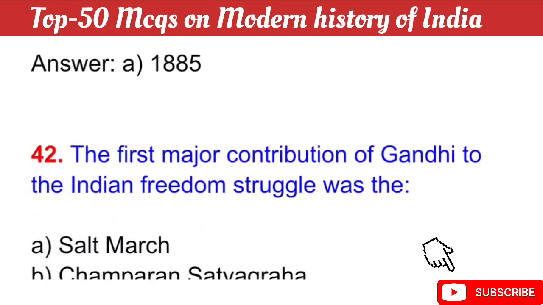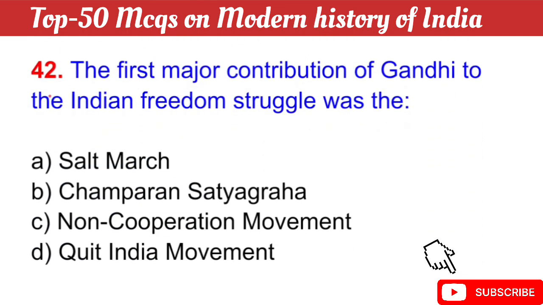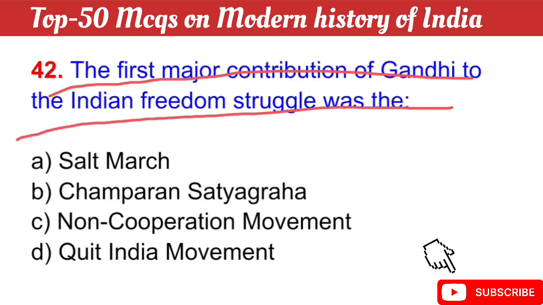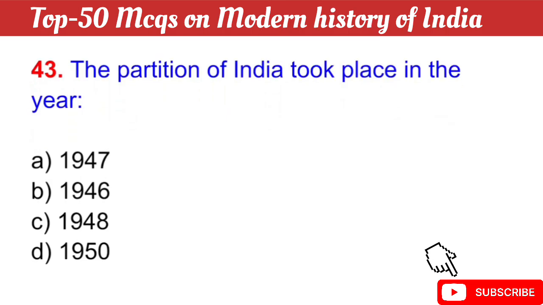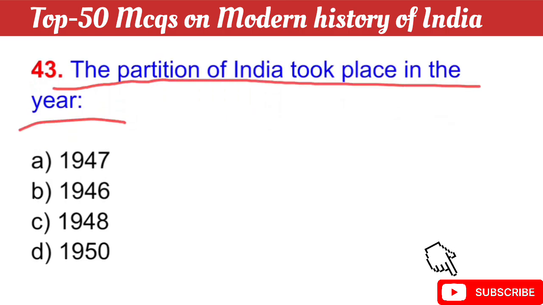Question number 42: the first major contribution of Gandhi to the Indian freedom struggle was the. The right answer is option B, Champaran Satyagraha. Question number 43: the partition of India took place in the year. The right answer is option A, 1947.